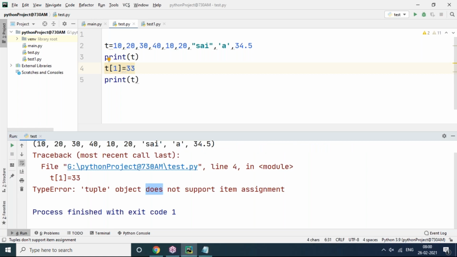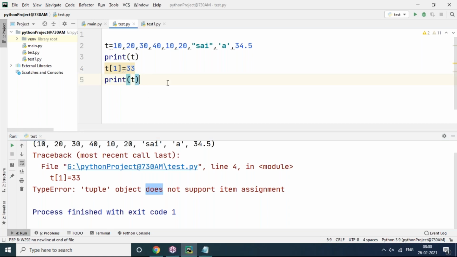Like in a string we have, in a string we can do it. We can add a new value to a string directly, but in a tuple we can't. It will not allow it. It's an immutable object.